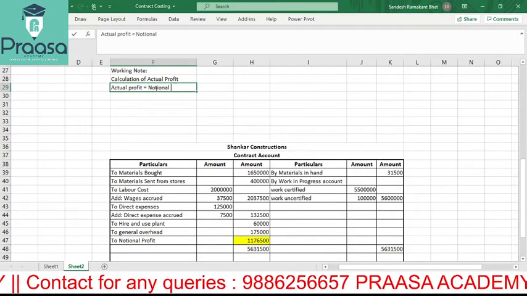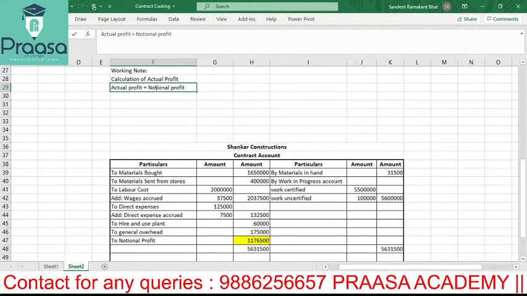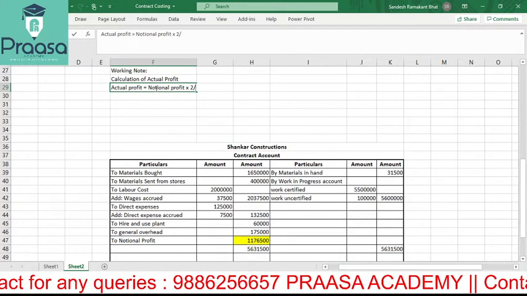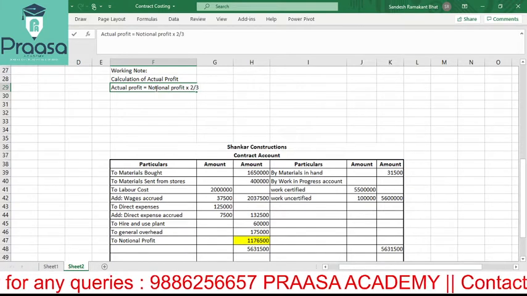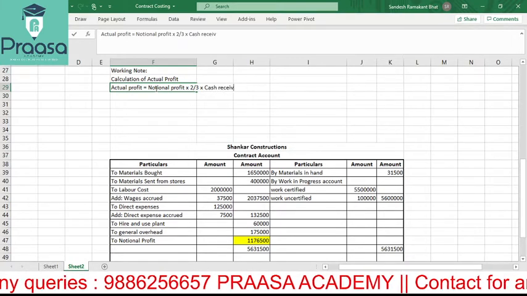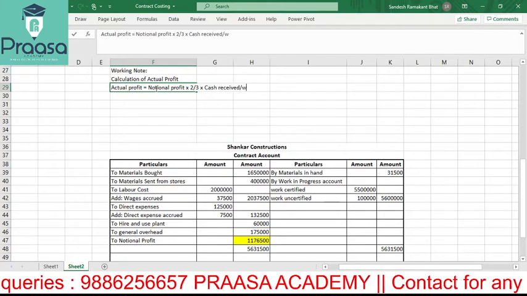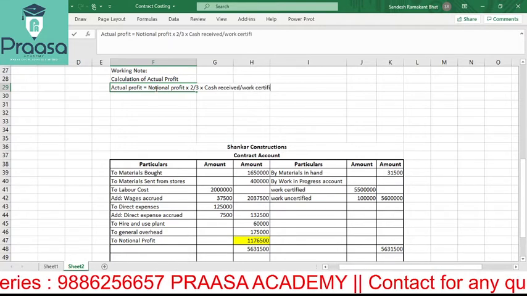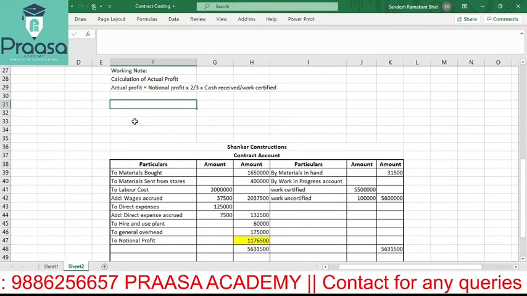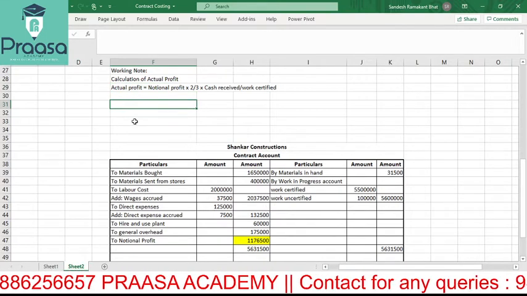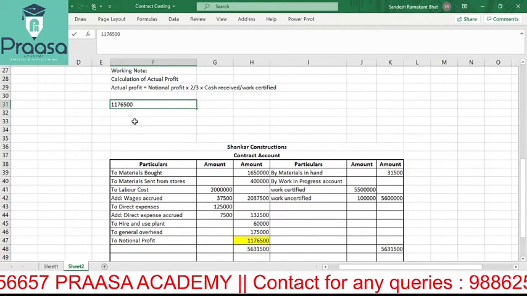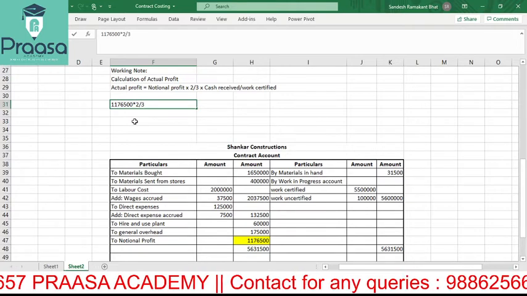notional profit into 2 by 3 into cash received divided by work certified. How to calculate now? That is equal to notional profit. How much have we considered notional profit? 11,76,500 into 2 by 3 into cash received.